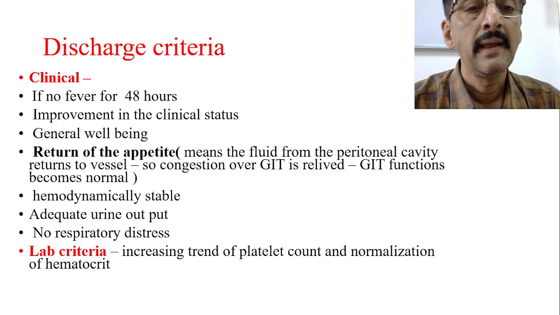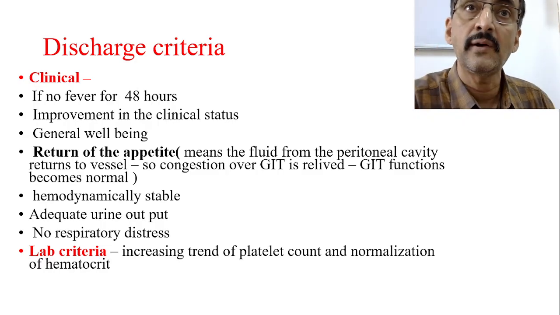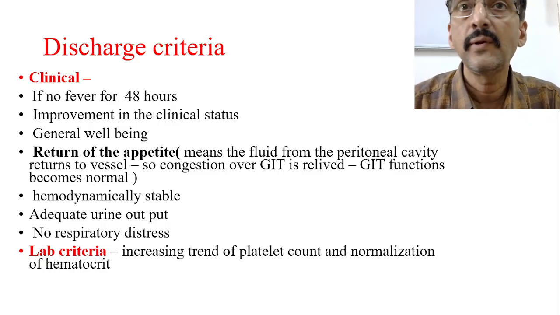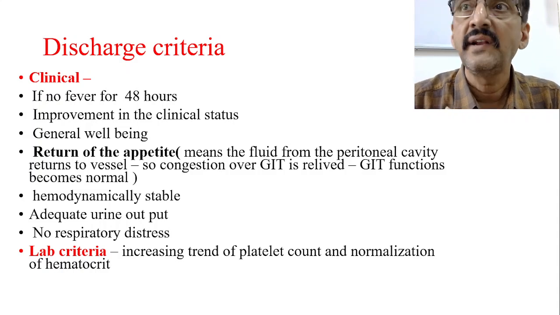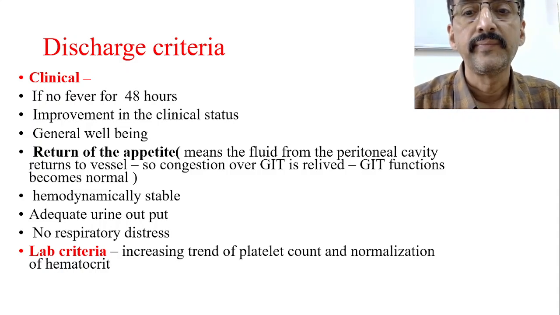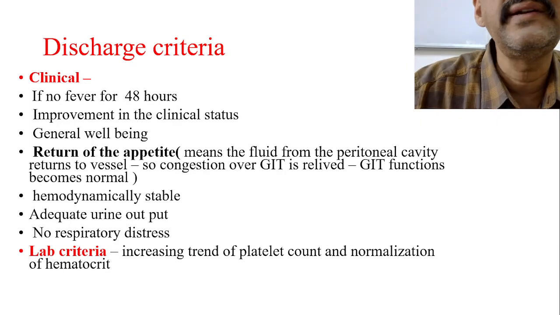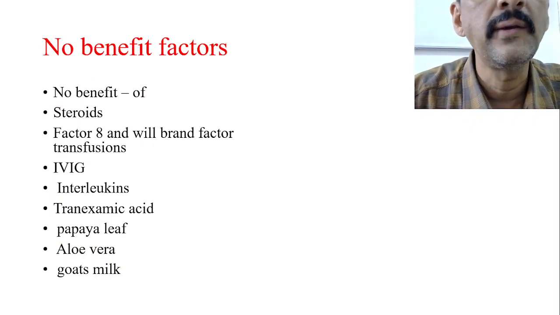Lab criteria, important is an increasing trend of the platelets. Platelets which were previously coming down now start going up. So that's a very, very good sign, because it suggests that fluid is now coming back to the vascular space and leakage has stopped. So this is in general the management and understanding of dengue fever. Thank you very much.